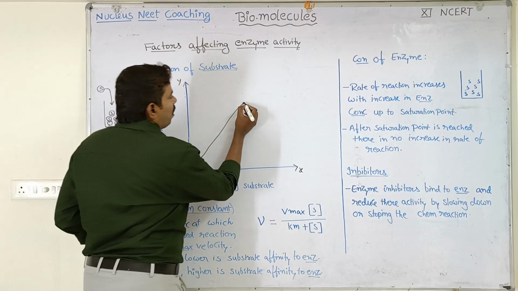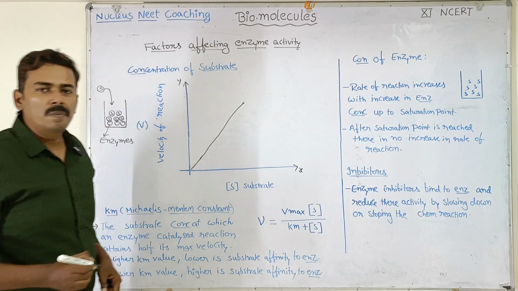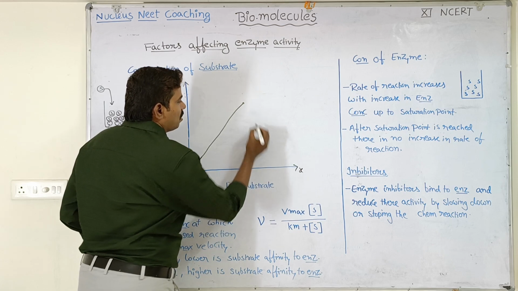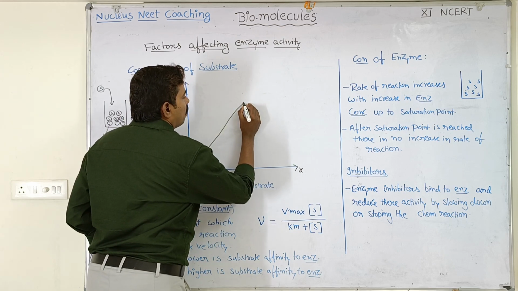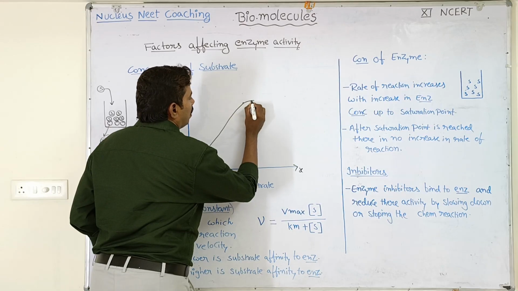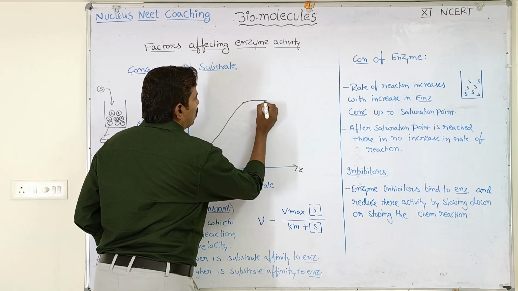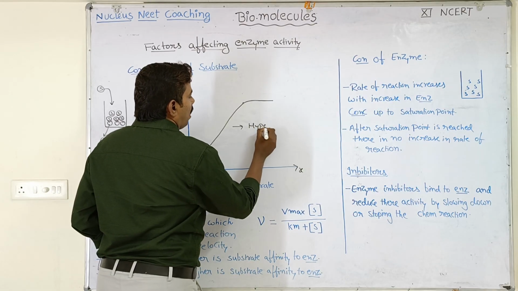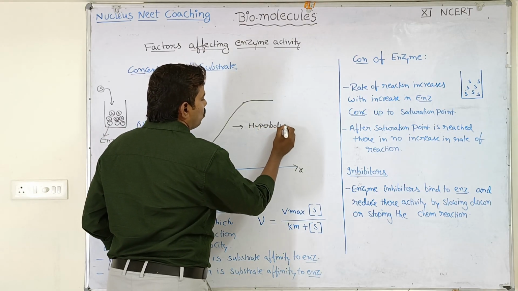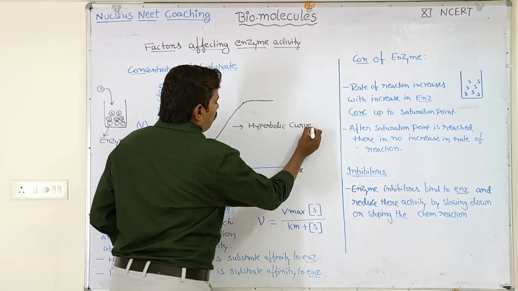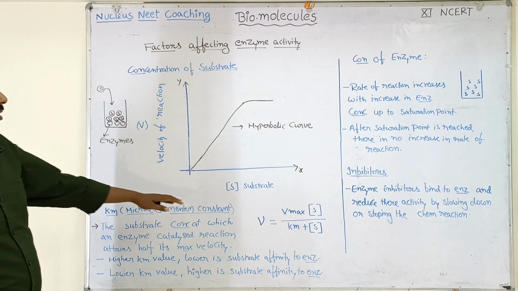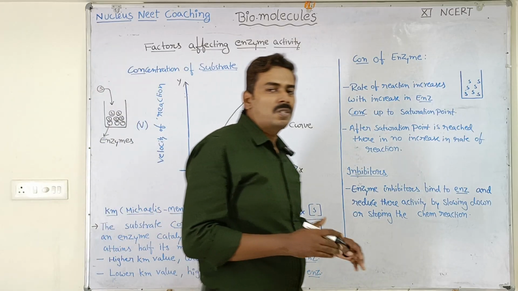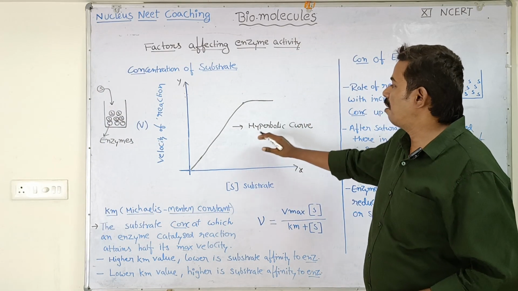So this is the point where a maximum velocity will be achieved, and after that if you further increase the substrate concentration, there will be no increase, and the curve becomes flat. The curve becomes flat like this. So this is called a hyperbolic curve. A hyperbolic curve is obtained when we plot substrate concentration against velocity of reaction. By increasing the substrate concentration, we will get this shape of curve.